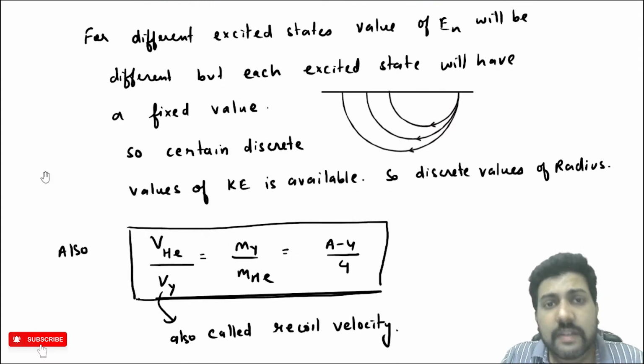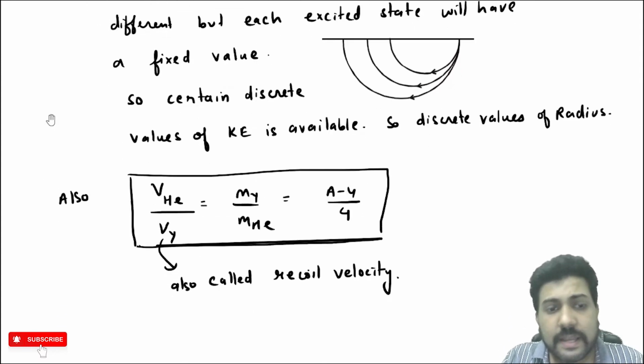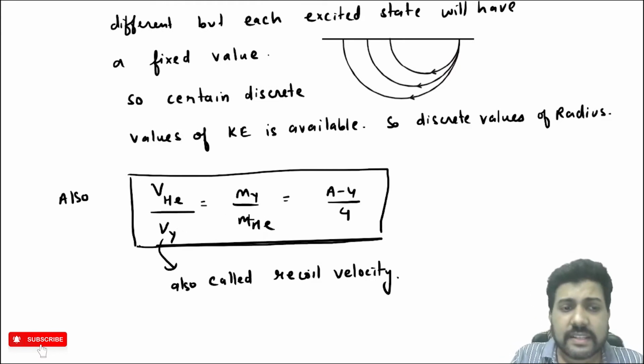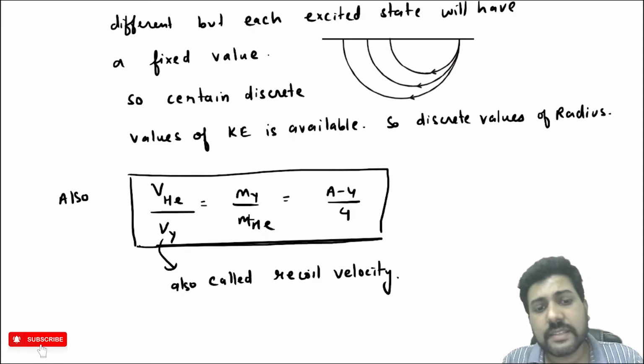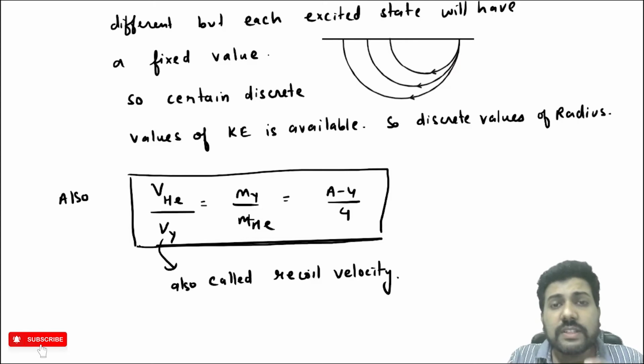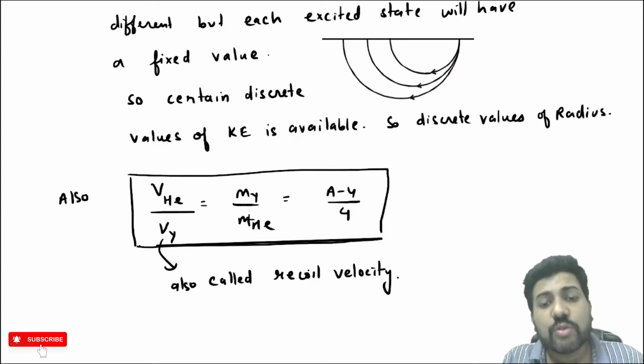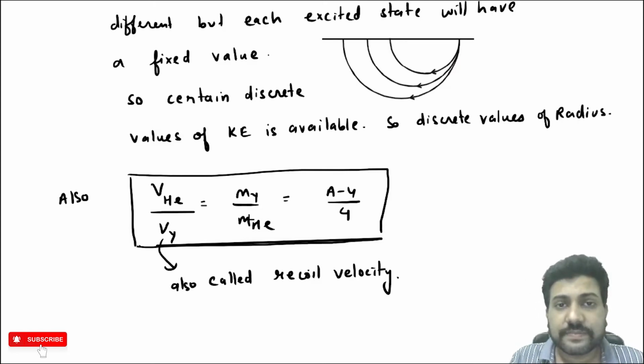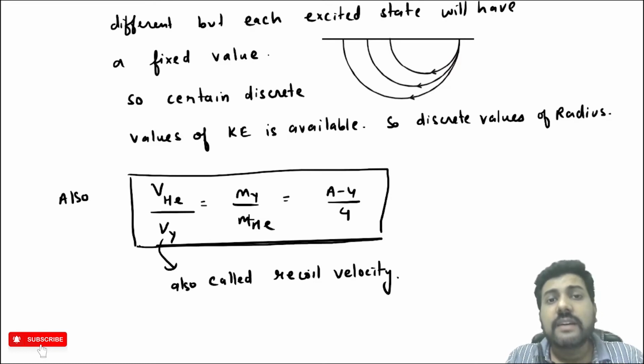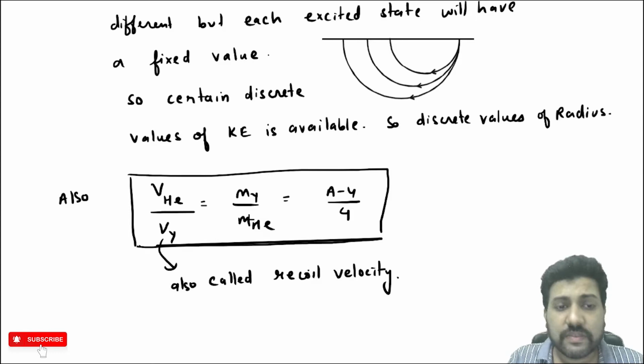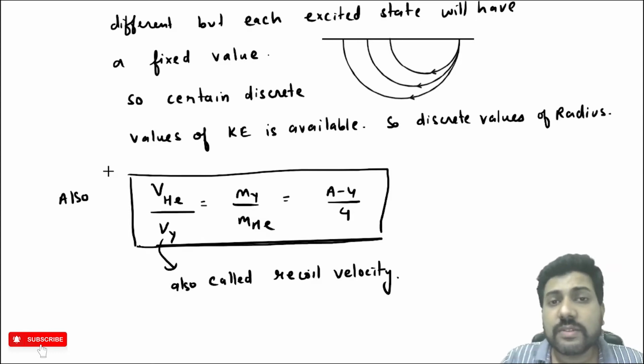Sometimes they can also ask you the velocity of the alpha particle or the velocity of the product nucleus. The velocity of the alpha particle by the velocity of the product nucleus is mY by mHe. This we have already discussed: velocity also divides in the inverse ratio of mass. The velocity of Y that we get is also called the recoil velocity of the daughter nucleus. Sometimes if they ask you what is the recoil velocity of the daughter nucleus, then they are asking you VY.